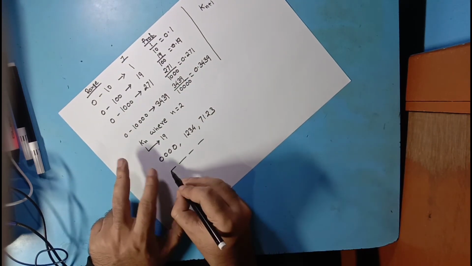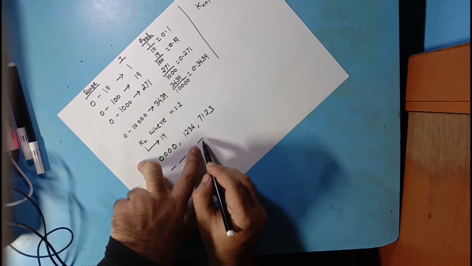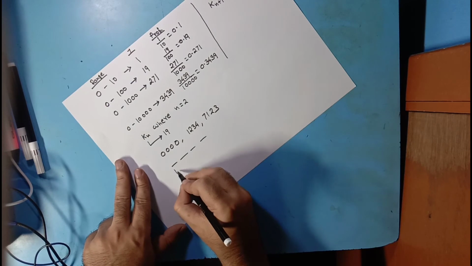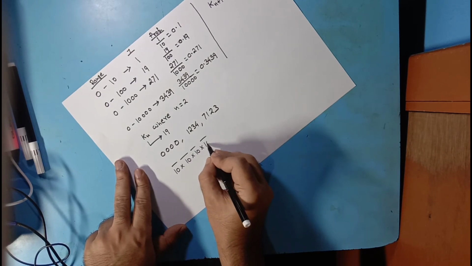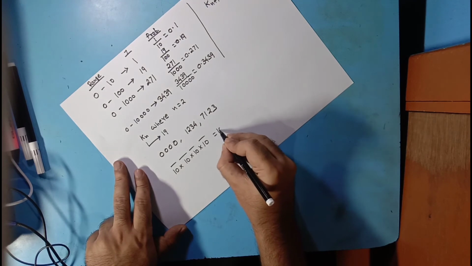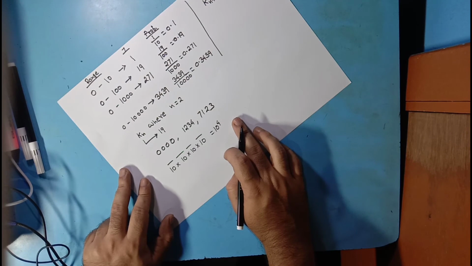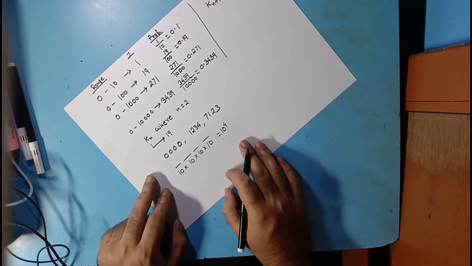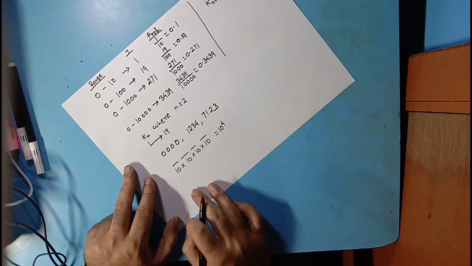We can simply put 0 to 9 here, 0 to 9 here, 0 to 9 here, and 0 to 9 here, and the combinations will be 10 multiplied by 10 multiplied by 10 multiplied by 10, which gives us 10 to the power 4. This is the total number, 10 to the power 4, which is absolutely correct.